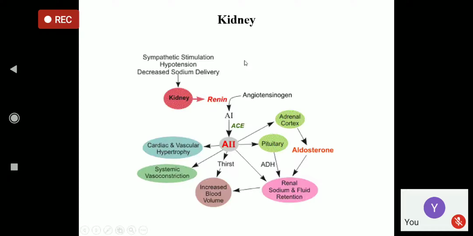So this is the main function of the renin-angiotensin system. Is it clear to you? Yes, sir. Okay, then this is very, very important. If you don't have time, then take a photograph. May I go to the next slide, please? Yes, sir.